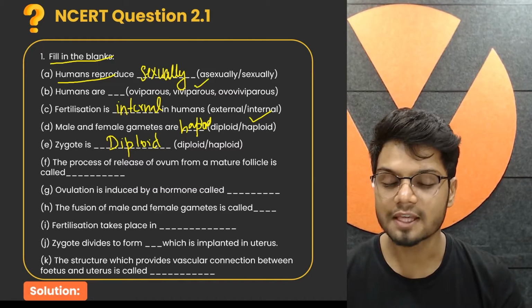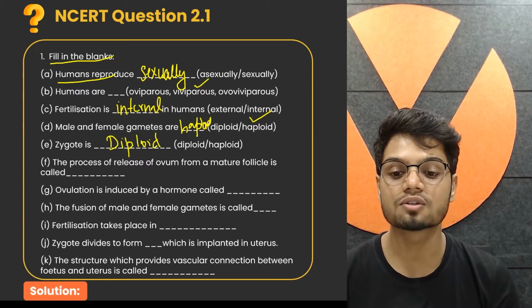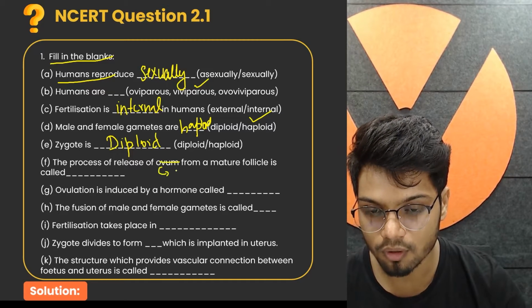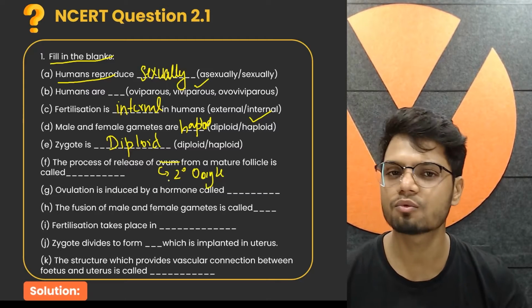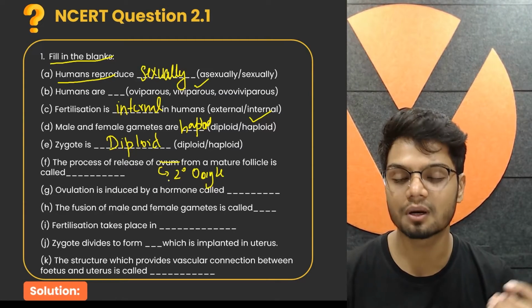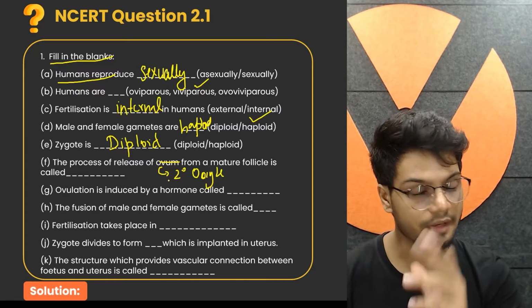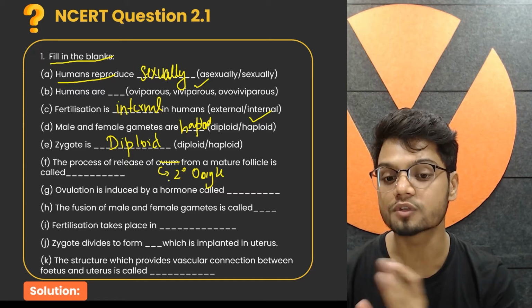The next one is the process of release of ovum, or also known as the secondary oocyte. Why secondary oocyte? Because until the sperm comes and fuses with the secondary oocyte, it does not form the ovum. Listen carefully, this is a very important concept which you need to understand in oogenesis.